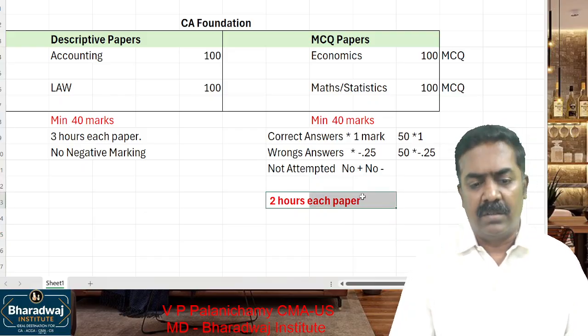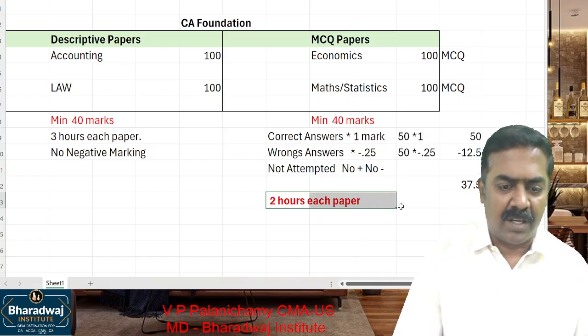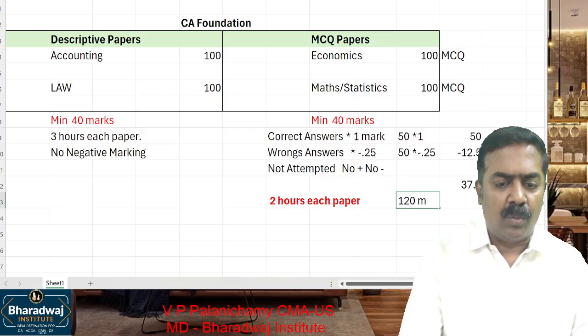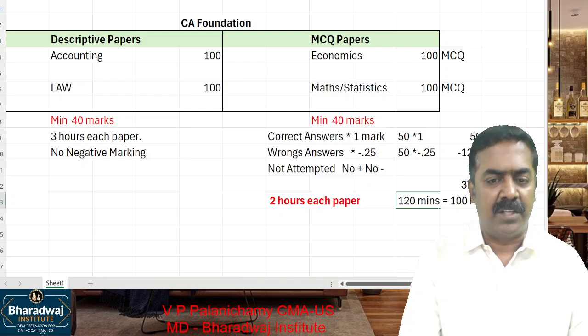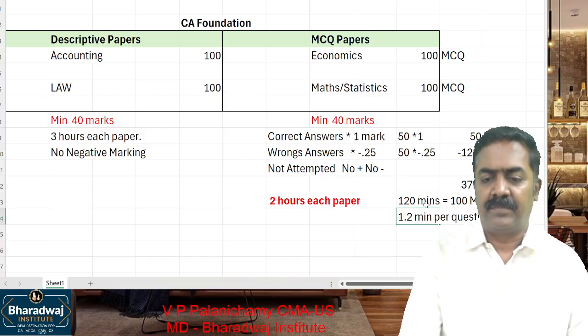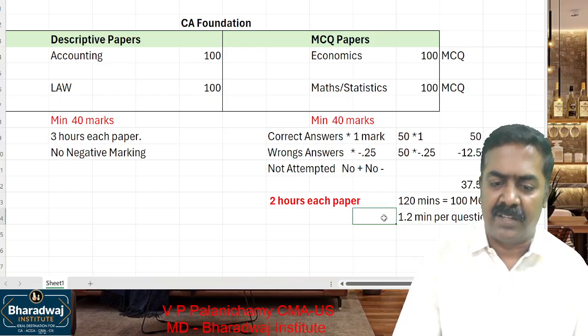Okay, so it is going to be 2 hours each paper. That means 120 minutes of time is available for writing 100 multiple choice questions, which means an average of 1.2 minutes per question you can take. 1.2 minutes you have to take for a question on average.